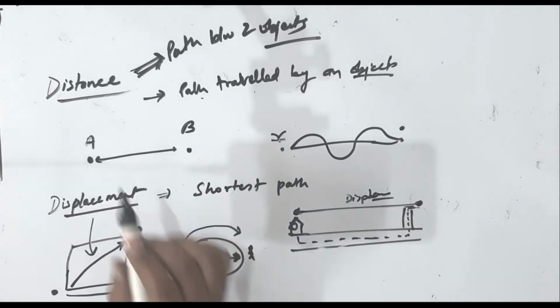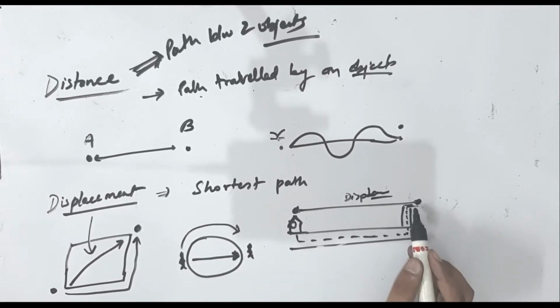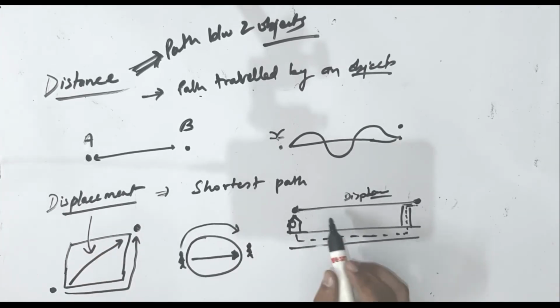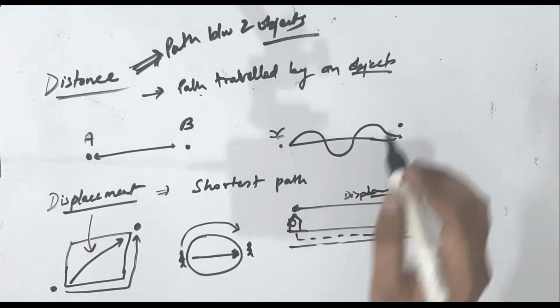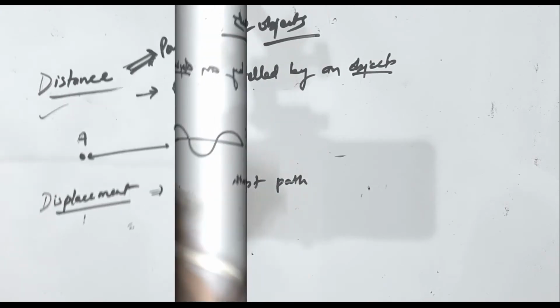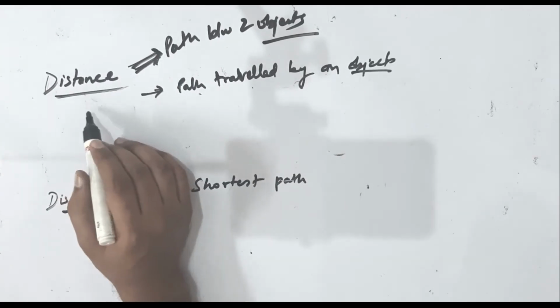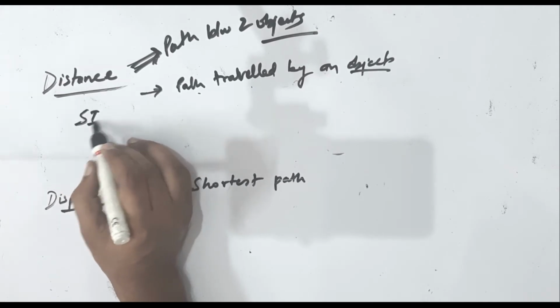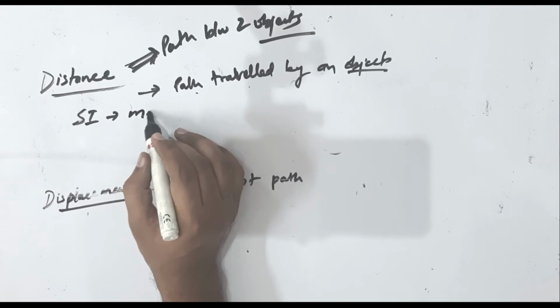Once again, what is distance? Distance is the path. Either you choose this path or you choose this path, this is distance. But what is displacement? The shortest path. Now comes the features of distance and displacement. Distance is the path traveled by the object. Displacement is the shortest path. The SI unit in which we calculate distance is meter.